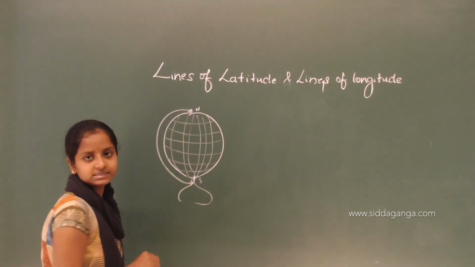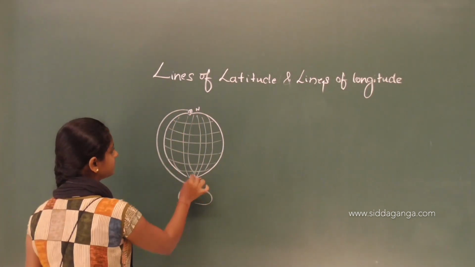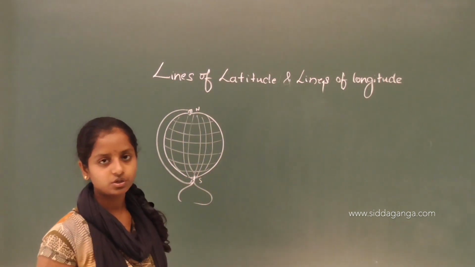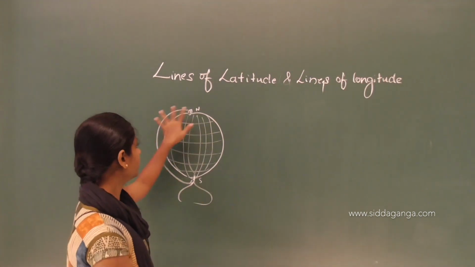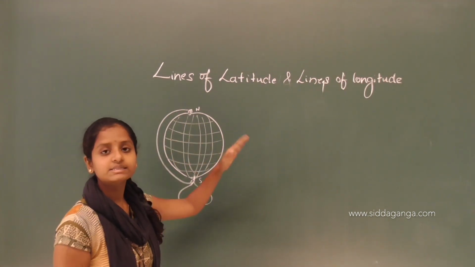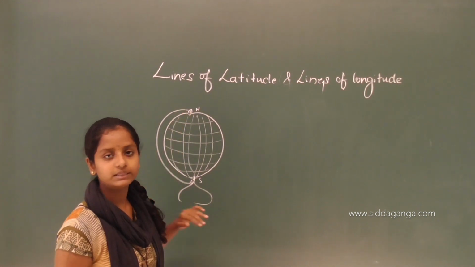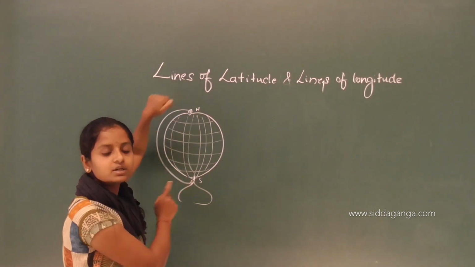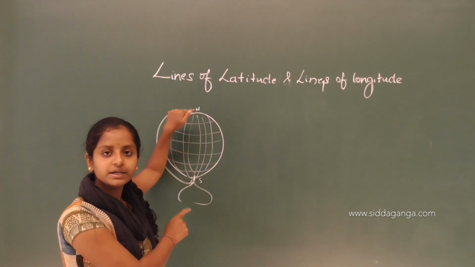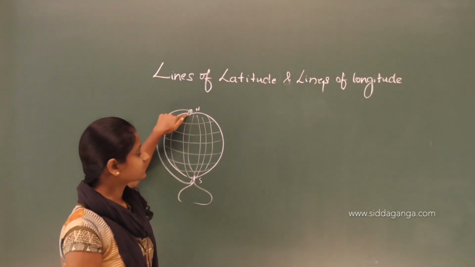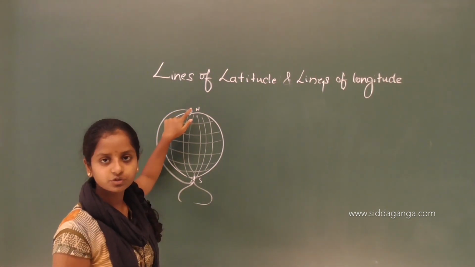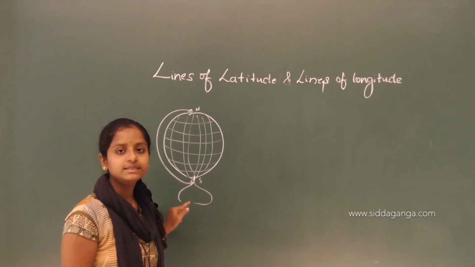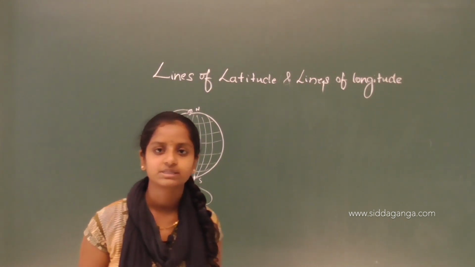As I already said in the previous classes, these endpoints are called the North Pole and the South Pole. To say it in summary, our earth does not have sides, a top and a bottom to start from, but it has two main endpoints. The north endpoint is called the North Pole and the south endpoint is known as the South Pole, and these can be taken as starting points.